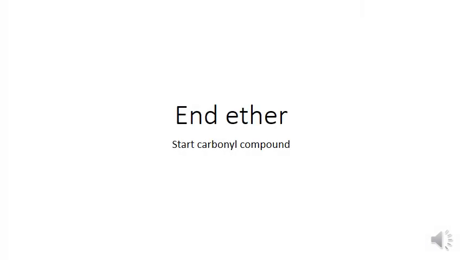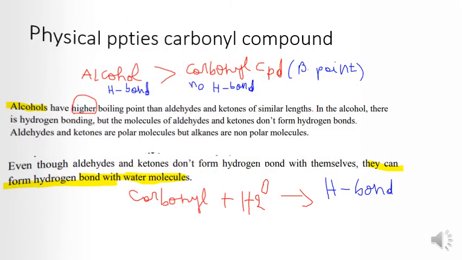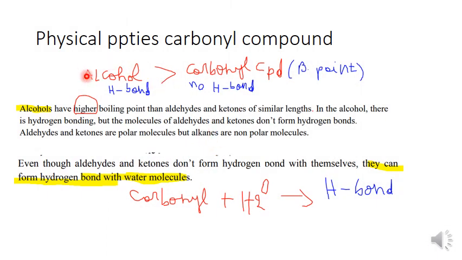Start of carbonyl. Alcohol has hydrogen bonding compared to carbonyl, which has no hydrogen bond. It means that alcohol has a higher boiling point than carbonyl. Also, carbonyl forms hydrogen bond when reacting with water. Alcohol has a higher boiling point than ketone. Similarly, in alcohol there is hydrogen bonding, while in ketone there is no hydrogen bonding.